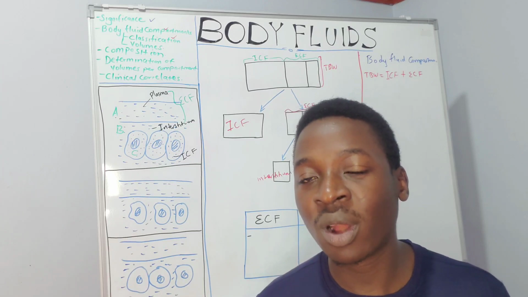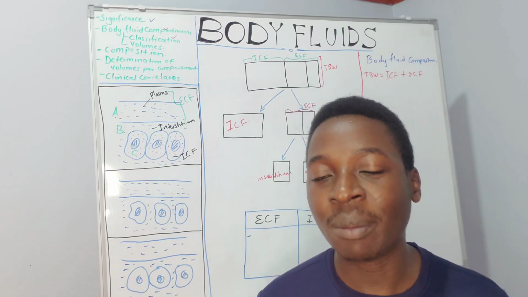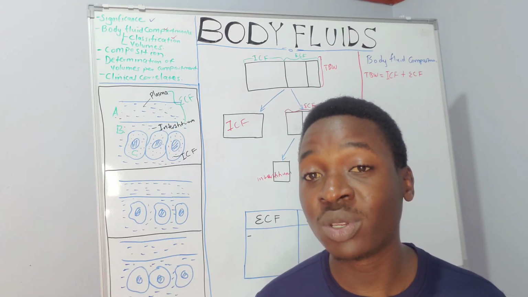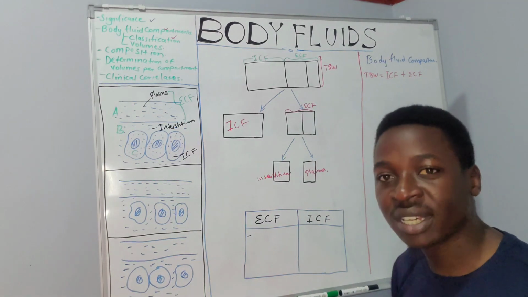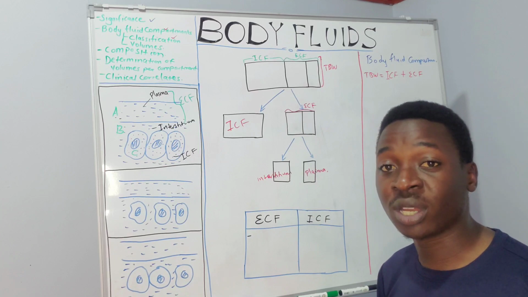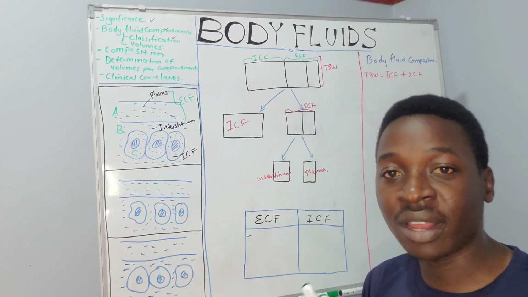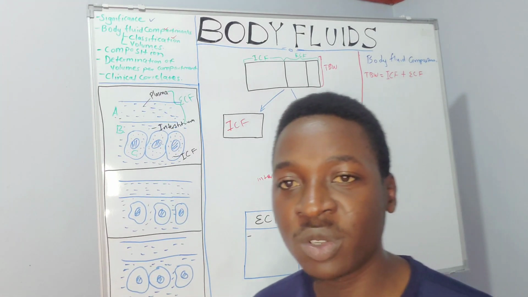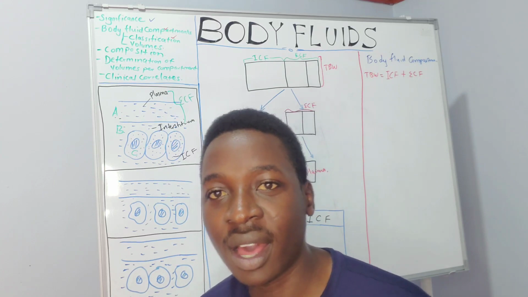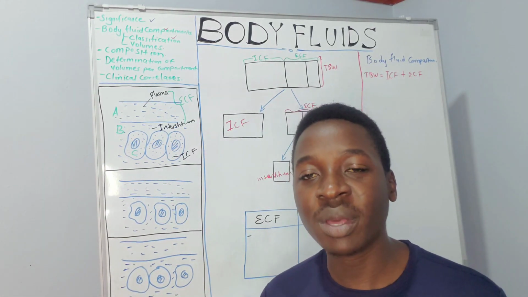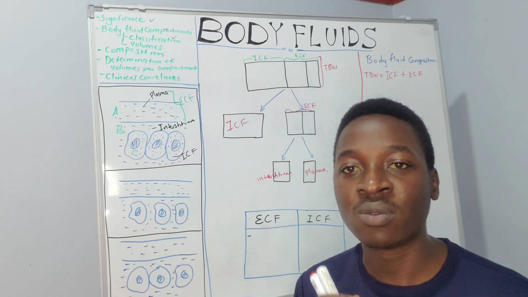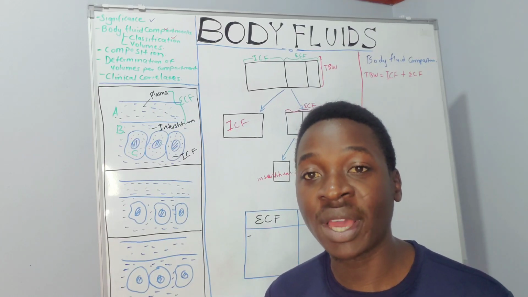In a 70 kilogram male, usually about 60% of his body weight is water. But there are some variations, where a male will have more total body water than a female. What accounts for these variations? Females have more fat or adipose tissue compared to males.